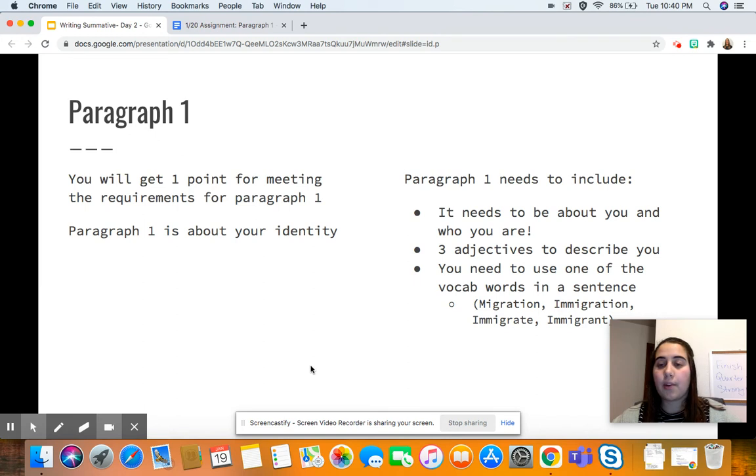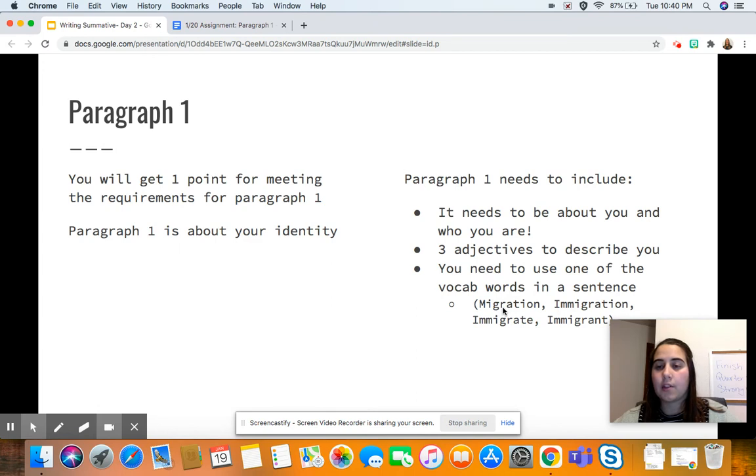You'll get another point for writing about paragraph 1. Like I said earlier, paragraph 1 is about your identity. It needs to be all about you and who you are. I need to be able to read this paragraph and feel like you told me about who you are and about yourself. You need to have 3 adjectives in the paragraph to describe you. And you need to use one of the following vocab words in a sentence, right?